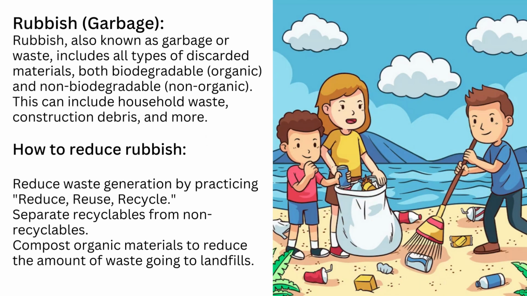Rubbish. Garbage. Rubbish, also known as garbage or waste, includes all types of discarded materials, both biodegradable, organic, and non-biodegradable, non-organic. This can include household waste, construction debris, and more. How to reduce rubbish? Reduce waste generation by practicing reduce, reuse, recycle. Separate recyclables from non-recyclables. Compost organic materials to reduce the amount of waste going to landfills.